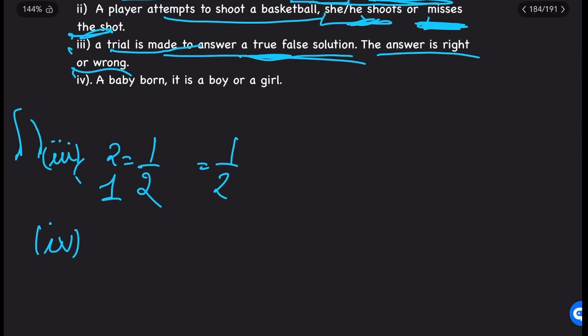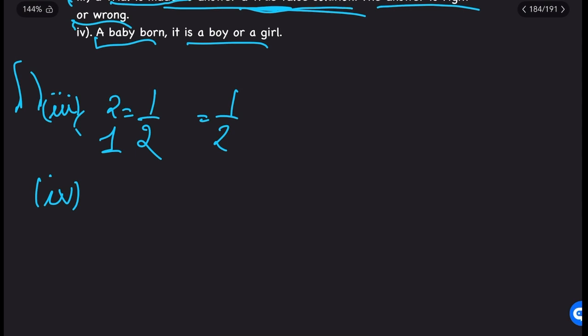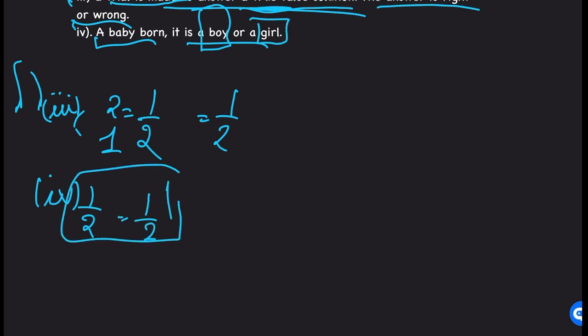Part number 4 tells a baby is born. It is a boy or a girl. So the probability of having a boy is 1 by 2, and the probability of having a girl is also 1 by 2. How? Because the total number of outcomes is a boy or a girl, so there are 2. The favorable outcome for a boy is 1, and for a girl the favorable outcome is also 1.